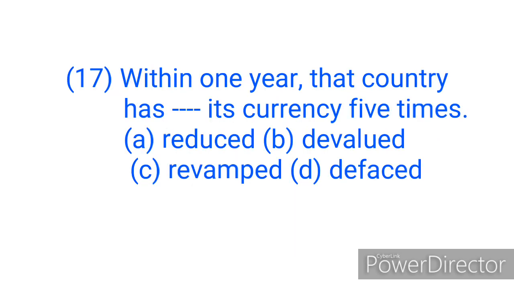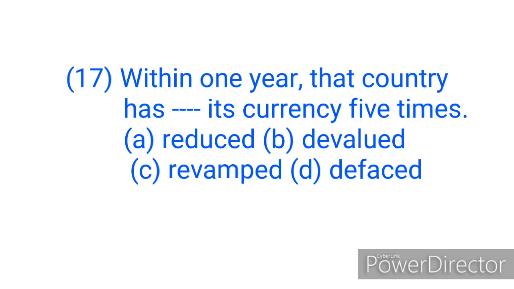Question 17. Within 1 year, that country has dashed its currency 5 times. We have option A, reduced, B, devalued, C, revamped, and D, defaced. Alright, let's look at the meaning of the options now. Option A, reduce. To reduce something means to make something smaller in size or in quantity.